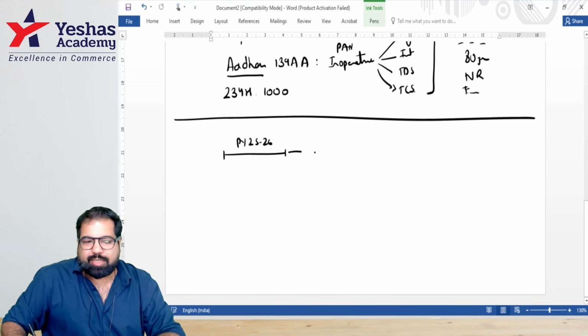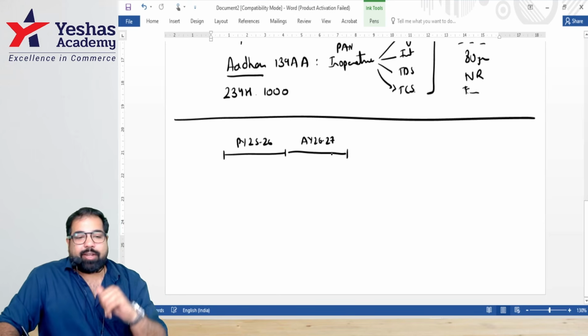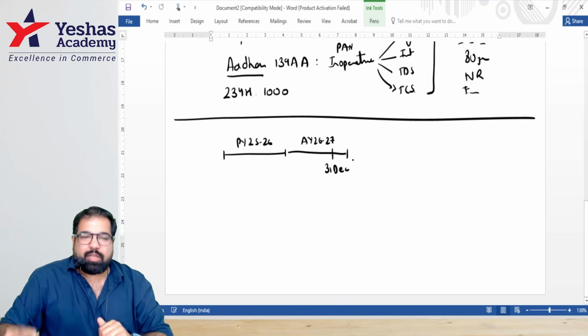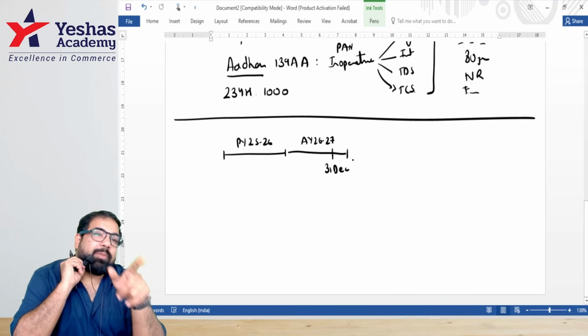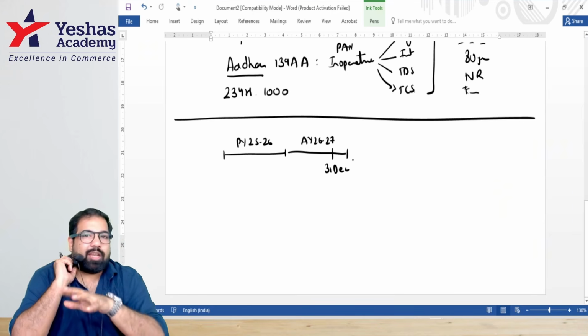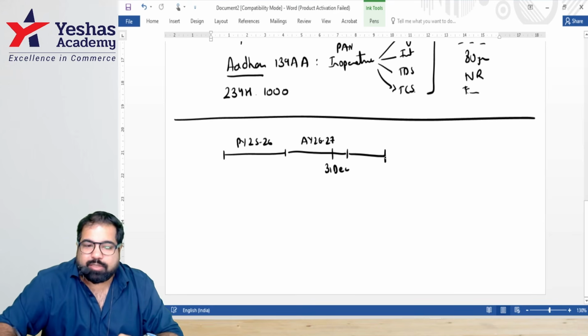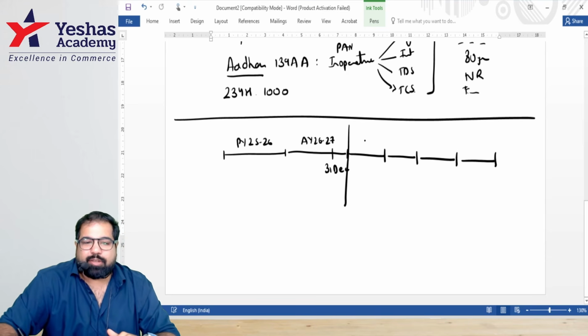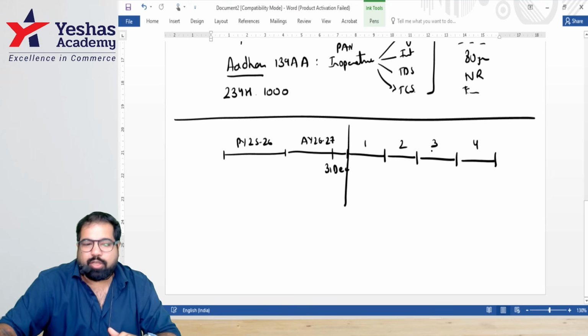Next, the government wants some more money. The previous year is 25-26, the assessment year is 26-27, and what is the last date? Late return also 31st December. Now the government said, listen, only if it benefits the government, it is allowing you to file an updated return within the next 1 year, 2 years, 3 years or 4 years. So this is 4 years after the assessment year. First year, second year, third year, fourth year, you can file which return? Under which section? 139(8A).